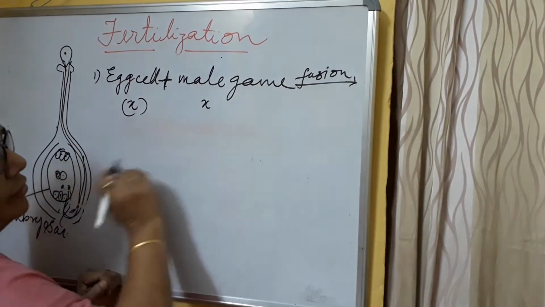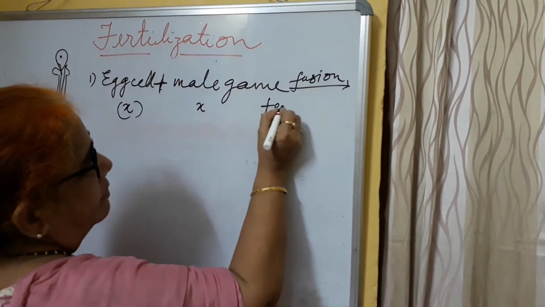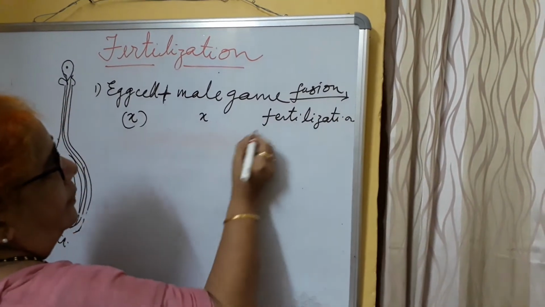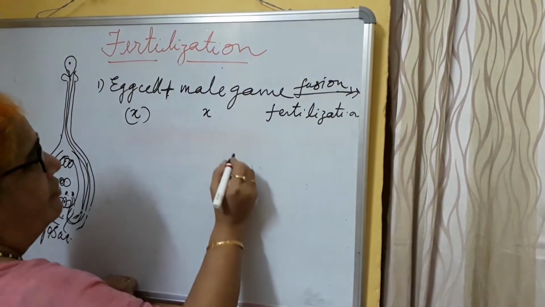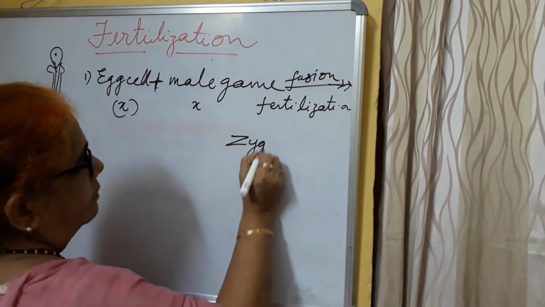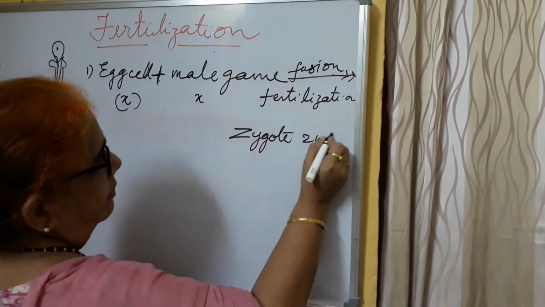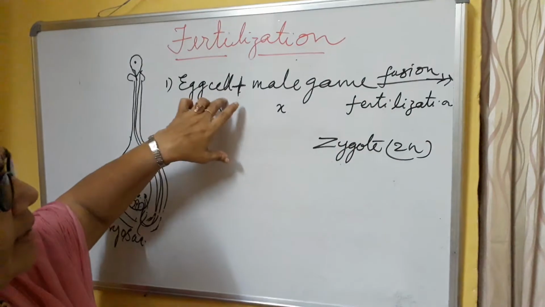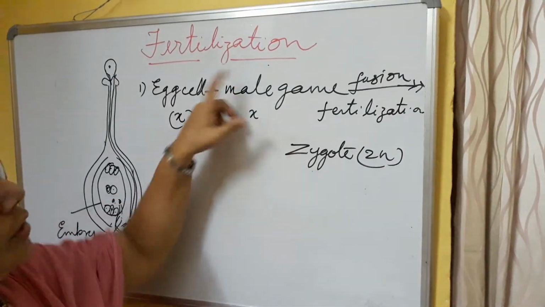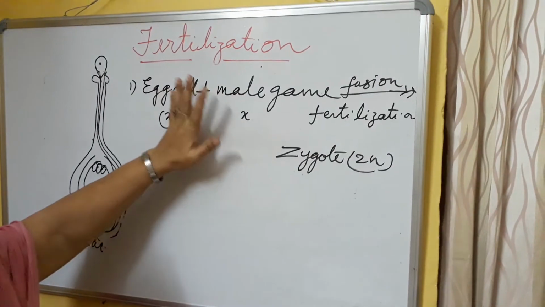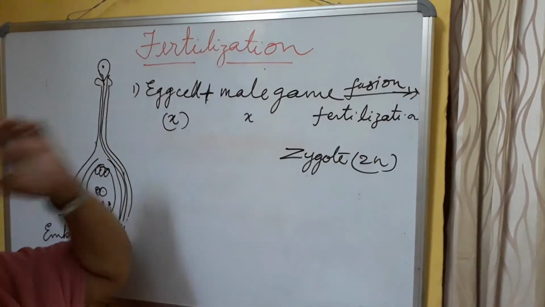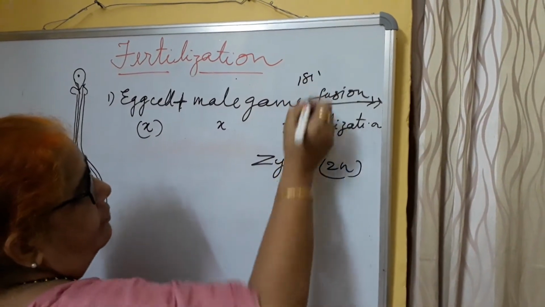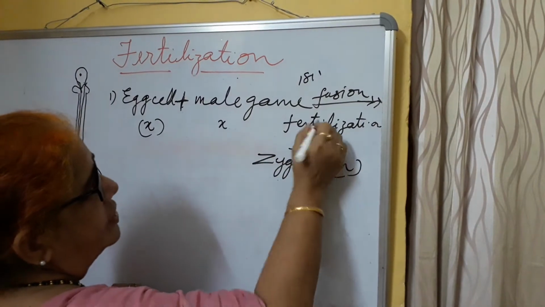Male and female fusion is called fertilization. After the fusion, what will happen? Male and female gamete fuse and a zygote is formed. That is 2N. So the fusion of the egg cell, the female gamete, and the male gamete took place. Wherever fusion of male and female occurs, it is called fertilization. Then the zygote is formed. So this is the first fusion and the first fertilization.